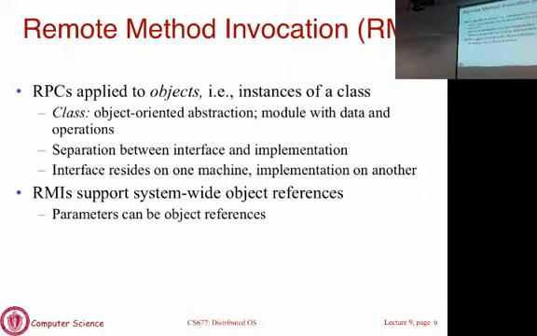Some objects are local to your address space. Some objects reside in other processes. So you can call methods on objects that reside on other machines. That's the generalization of RPCs to the object-oriented world. We will see, like in most object-oriented languages, that the way this is realized is by separating the interface that the object exports from its implementation. There's an implementation of the object and an instance of the object that sits on some machine and process. There's an interface that the object exports that a client process can import, and then it can call the methods of that object.